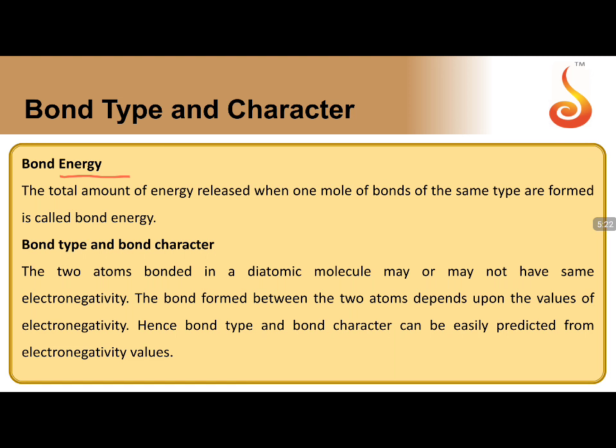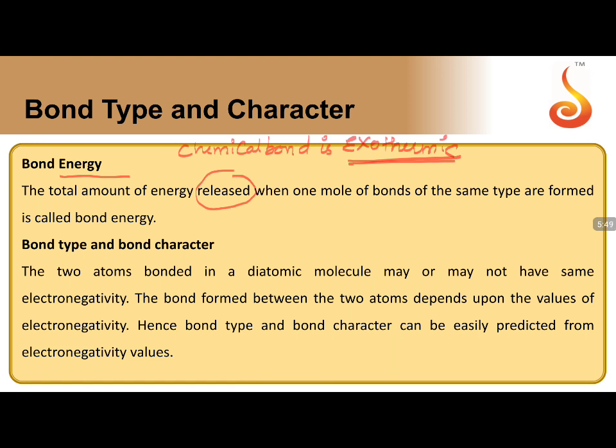Before going to this word, let me give you one more clarity. A chemical bond is always exothermic in nature. If you say a chemical bond is exothermic, energy will always be released in the process.